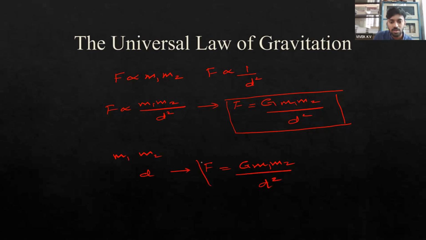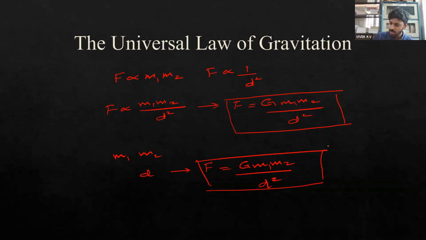G is known as the universal gravitational constant. Every constant has a definite value, and the value of G was experimentally determined by the scientist Henry Cavendish.